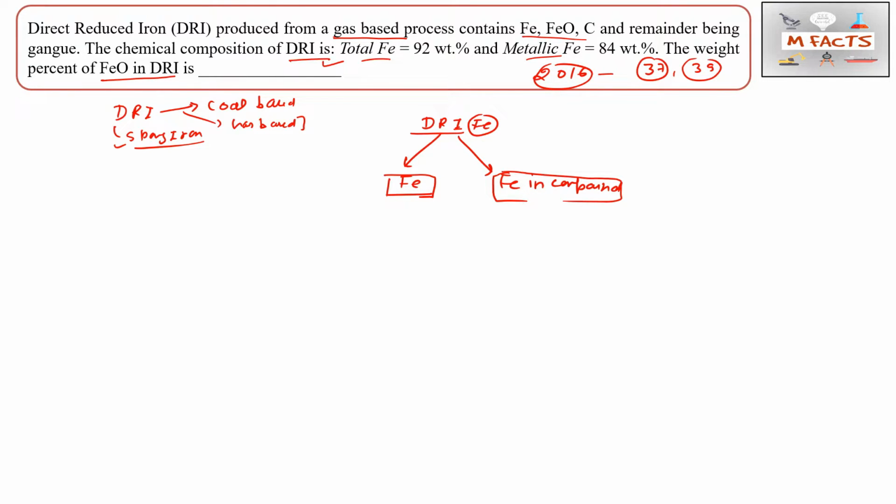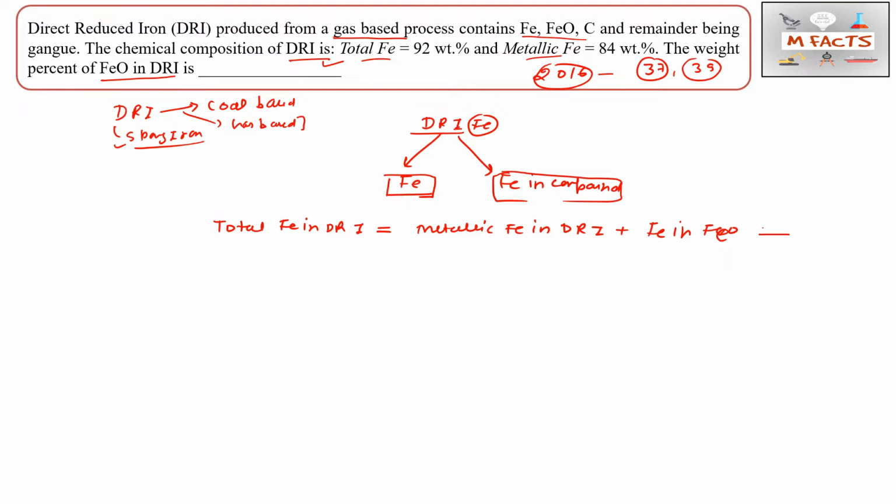Okay, so what we will do, we will write like that: total Fe in DRI is equal to metallic Fe in DRI. For doing material balance type of questions, you must have cleared your theory part. Okay, so metallic Fe in DRI plus Fe in FeO in DRI. So this is all Fe.